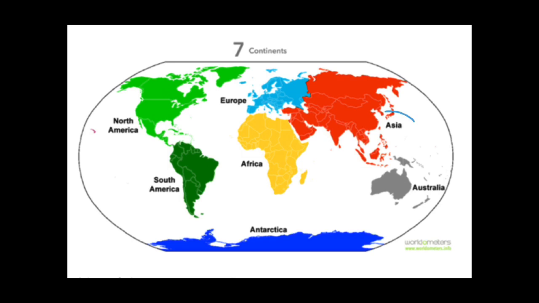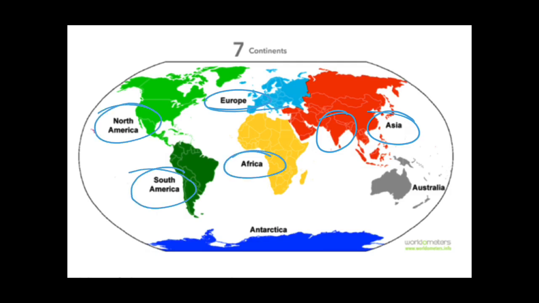And here you can see the 7 continents. This is the continent Asia, in which we live. As you can see, India is over here. This is Europe. This is North America, South America, Africa and Australia, and this is Antarctica. So these are the 7 continents.